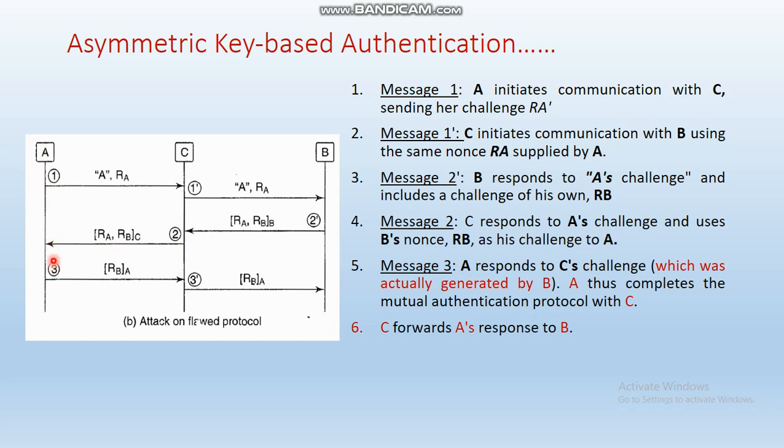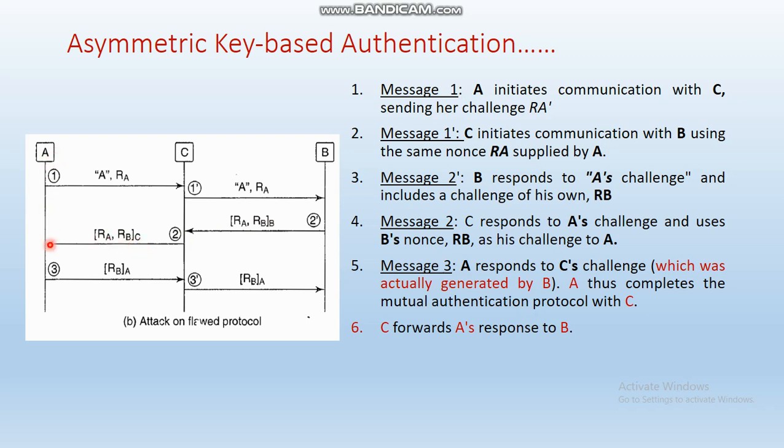But the man in the middle, C, interrupts the communication. Using his own private key, he signs the document, changing it so that RA and RB are signed by party C, and he sends that document to the party A side.